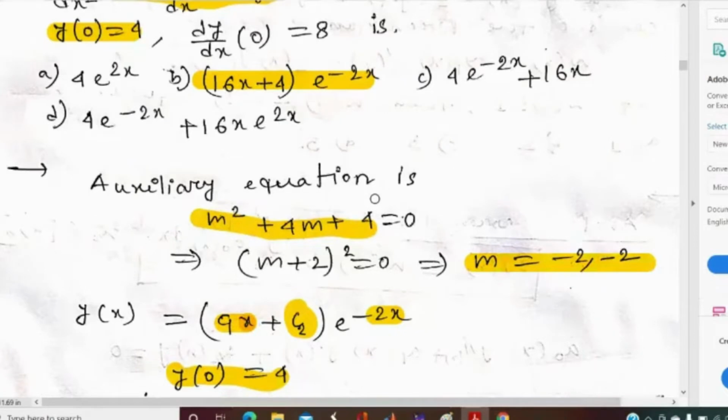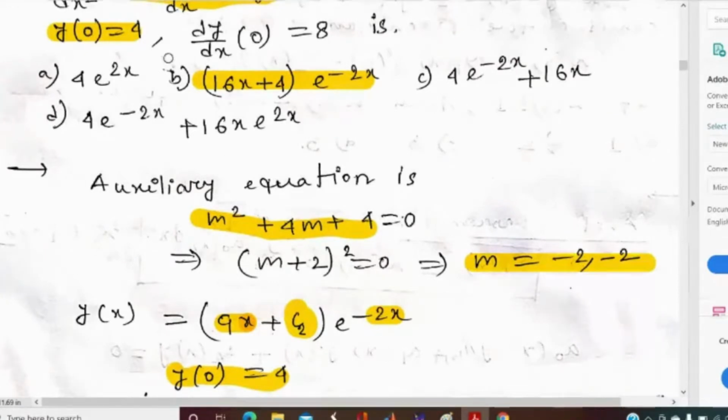How can you be sure that it is satisfying the auxiliary equation? Sir, from the auxiliary equation we get the repeated roots, and we can write the solution as y equal to (c1 plus c2x) into e to the power minus 2x.